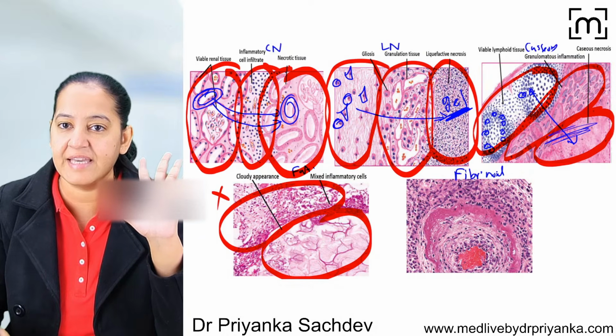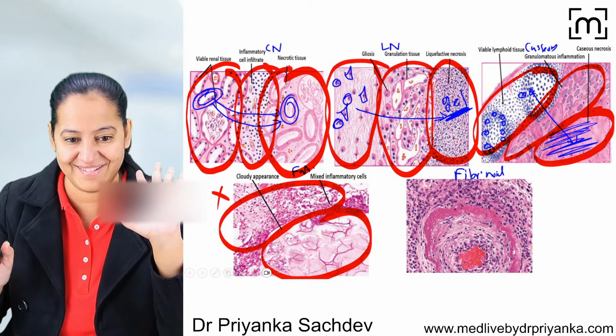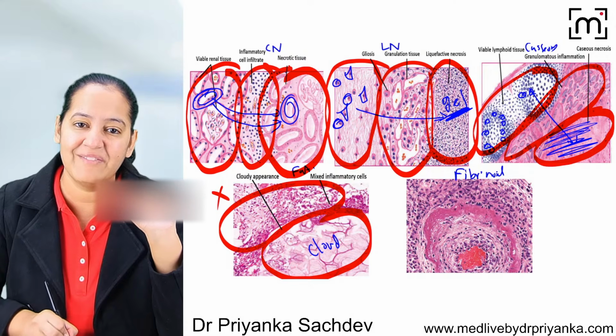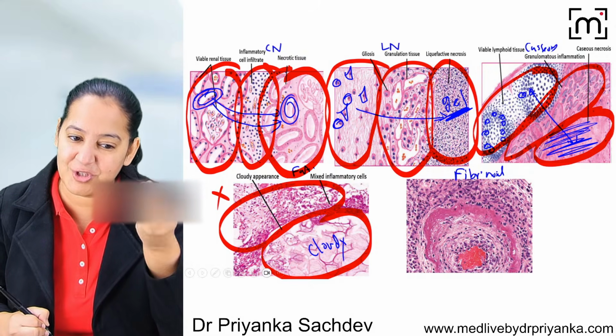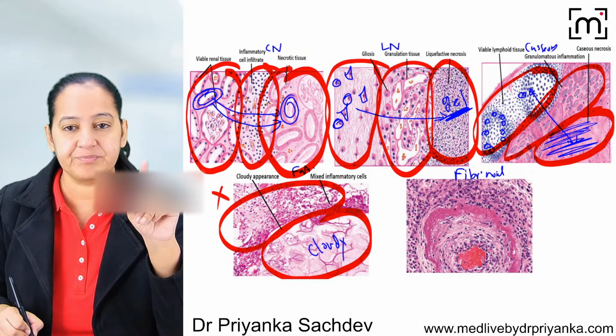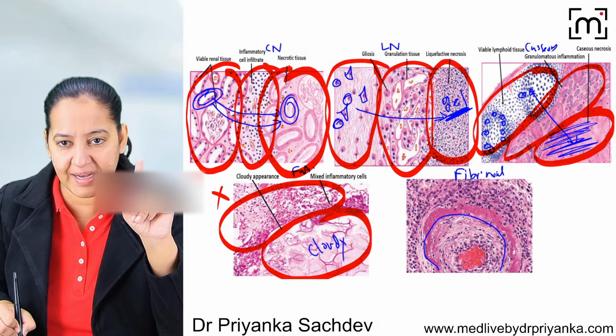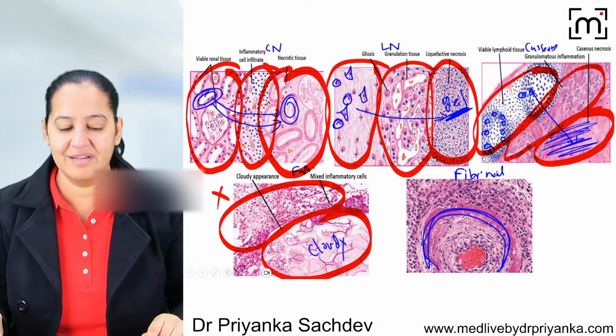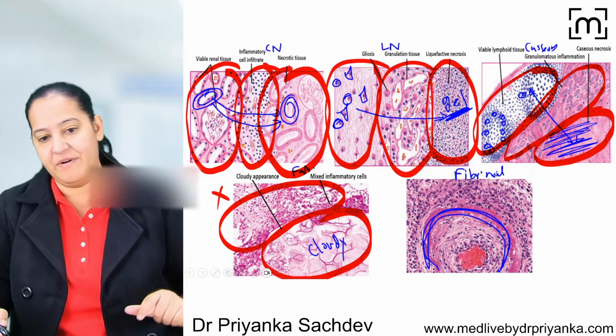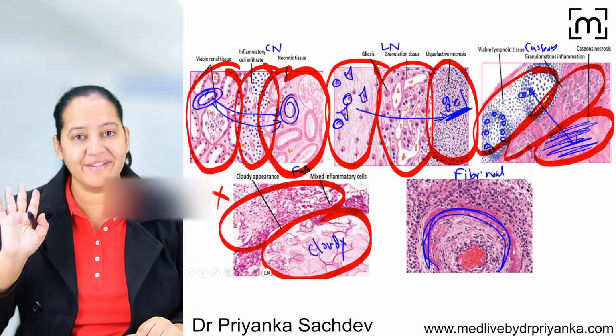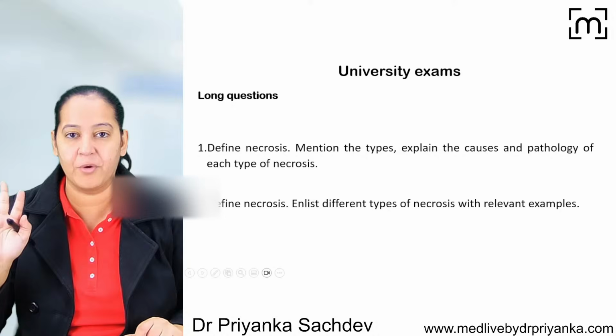Okay, and I can see a granular material, eosinophilic material. Here it's cloudy in nature. The only word you have to learn: the fat adipose tissue is cloudy. And here it's a band-like, ribbon-like material in the media, pink color. Give me a thumbs up. We are done with the 5 types of necrosis. Now you'll be able to draw it, understand it, and tell me the important points.